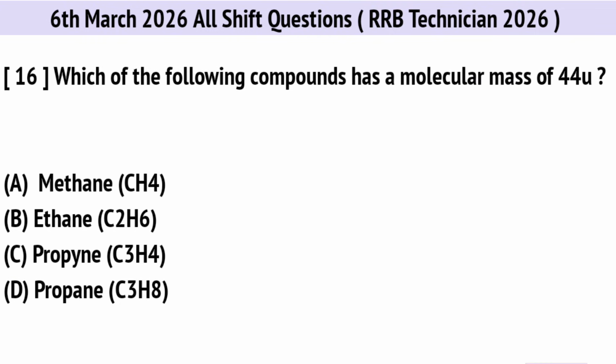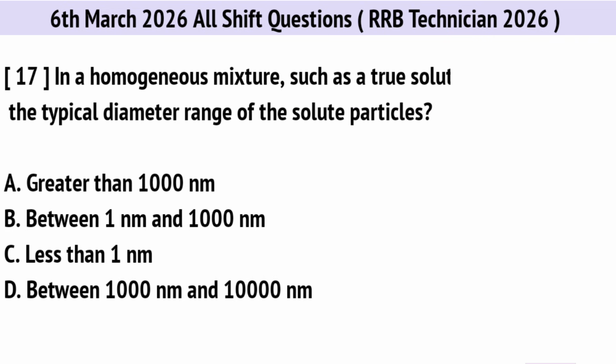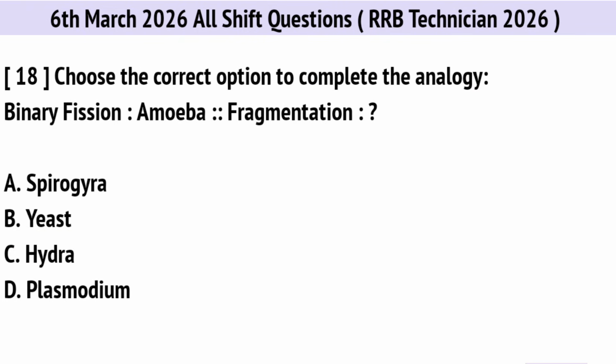Which of the following compounds has a molecular mass of 44 U? Right option is D. Propane. In a homogeneous mixture, such as a true solution, what is the typical diameter range of the solute particles? Right option is C. Less than 1 nanometer. Choose the correct option to complete the analogy. Correct option is A. Spirogyra.